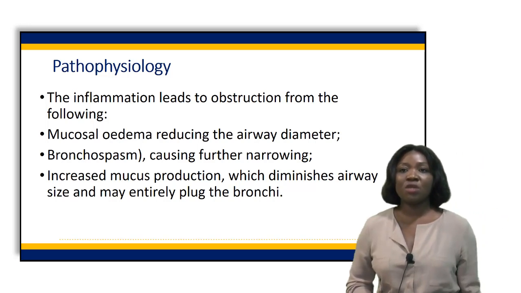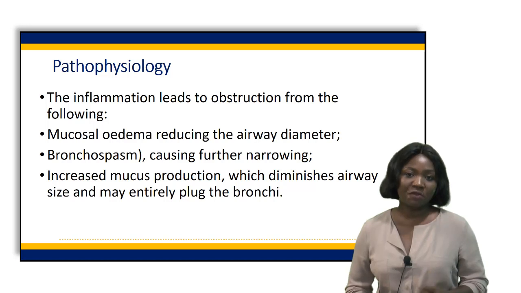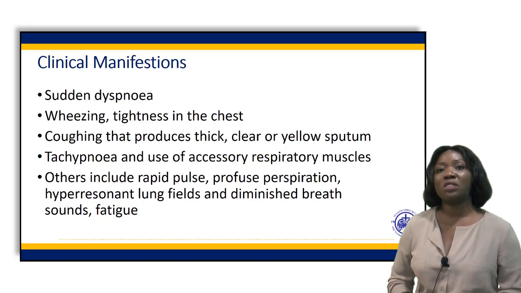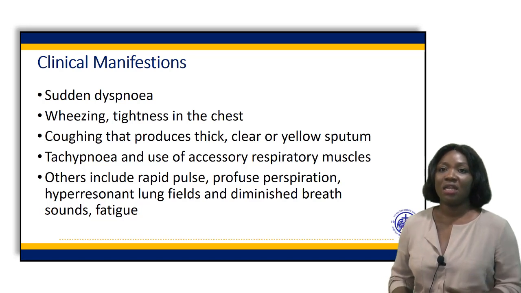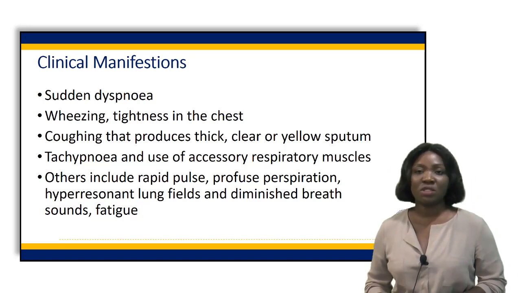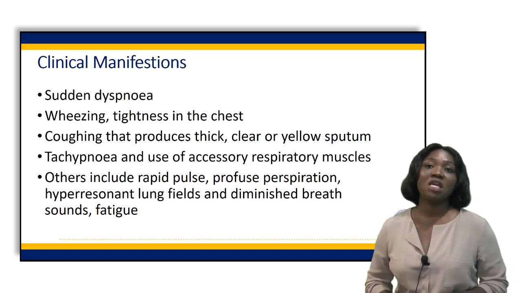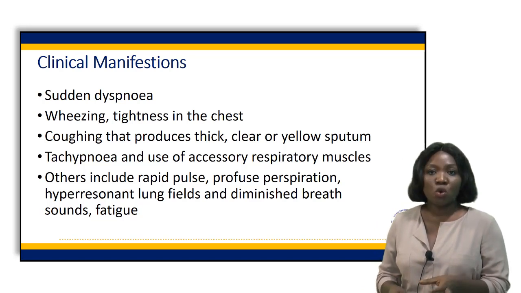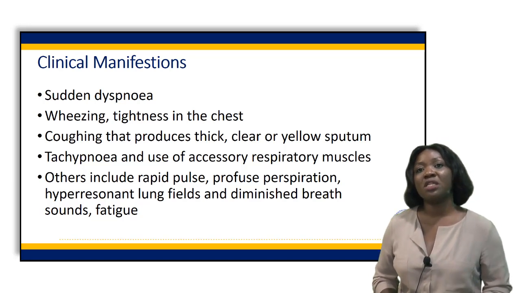Bronchospasm also causes further narrowing of the airway. And when there is increased mucus production, the airway becomes even smaller. So it leads to difficulty for air to pass through the airway, and this is what brings about the symptoms in asthma. Increased mucus, edema, and constriction of the bronchus lead to sudden dyspnea, or sudden difficulty in breathing. Also, there will be wheezing. When air passes through the bronchus, it makes a wheezing sound because the airway is constricted and has become very small for air to pass through with ease.